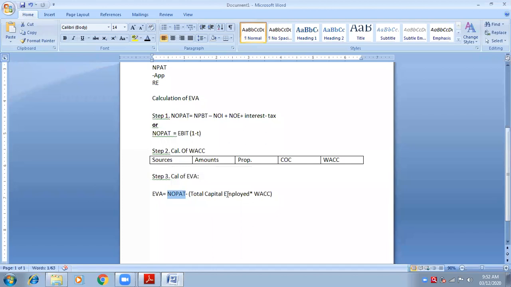So 1 lakh minus 70,000, what is left with my company is 30,000. Therefore, 30,000 will be known as economic value added. Did you understand? Is it clear, everybody?